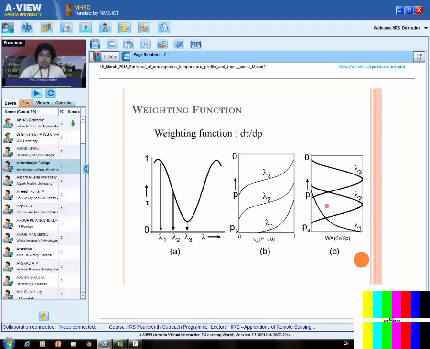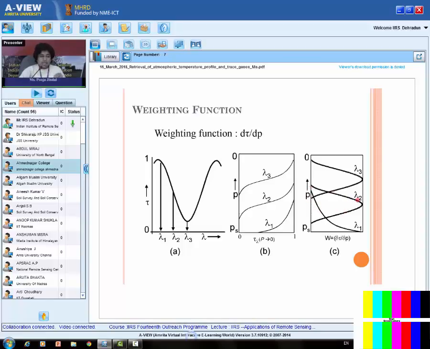And another point to be discussed over here is the band which is giving me the information about some level. It is not a very sharp level. It is a thick layer. It is a layer information. Means when I say the temperature at this level, I mean this is the average over this thick layer, right?